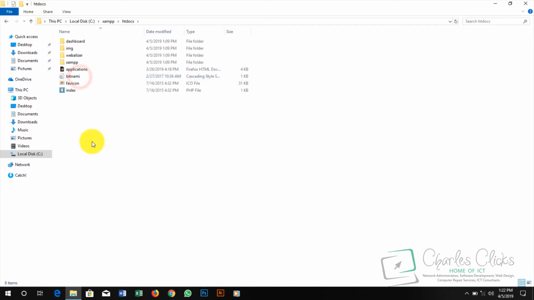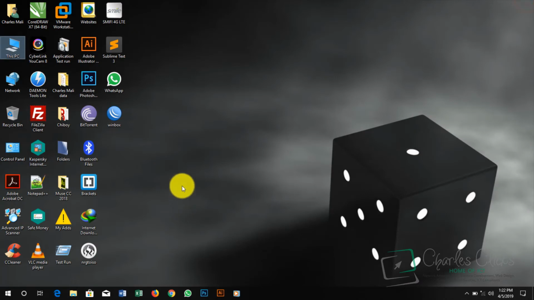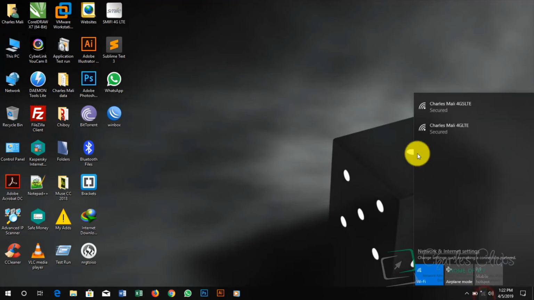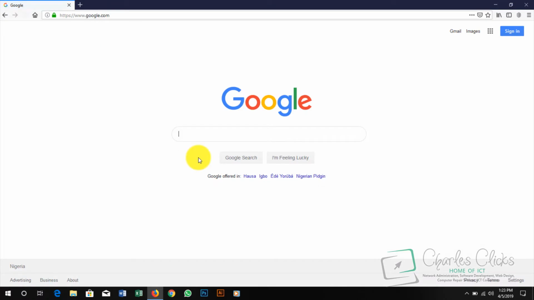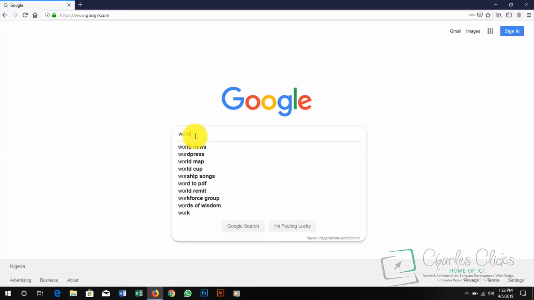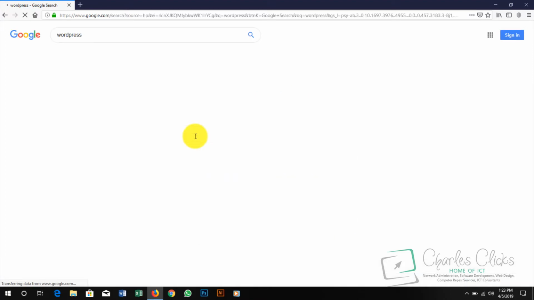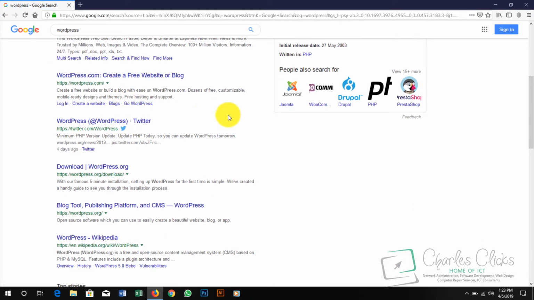So now let's add WordPress to our server so we can start designing our website. To do that, we need to download a WordPress file and then add it to our XAMPP server. So let me go online. I'm now connected, and I launch my browser. Go to Google and then type WordPress. Good. Then go to download WordPress.